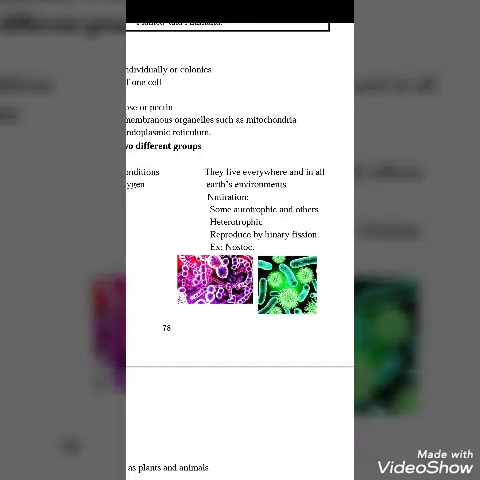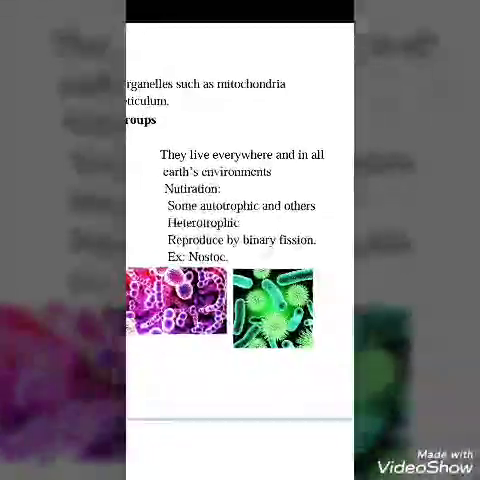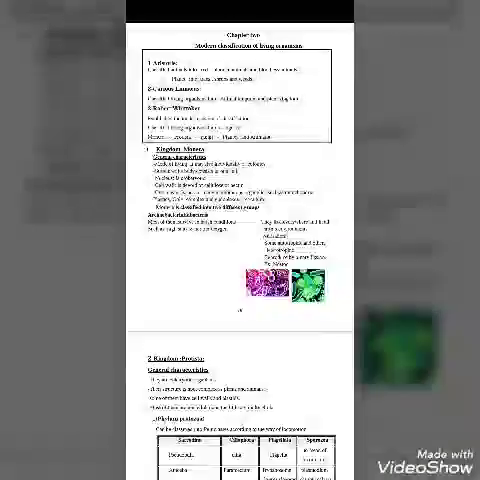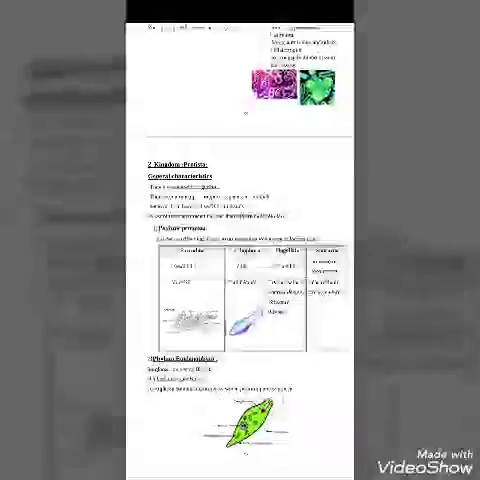An example of Eubacteria is nostoc, which has this shape. Maybe the nostoc has a round shape or a spherical shape. Other bacteria have a rod shape, and other bacteria have a spiral shape. So bacteria have many shapes, maybe rod, maybe spherical, maybe spiral.